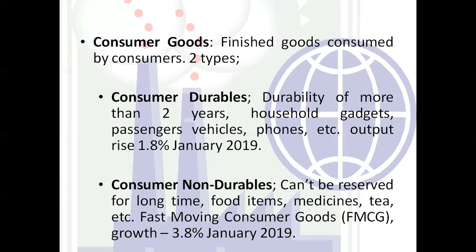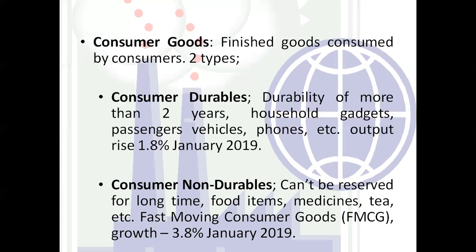Next one is the consumer non-durable, right? Now, in this, the products are directly used by the consumers but they are unable to be reserved for the longer time. We cannot store these kind of products for more than 5 to 6 months or more than 1 year also. They are not preservable.